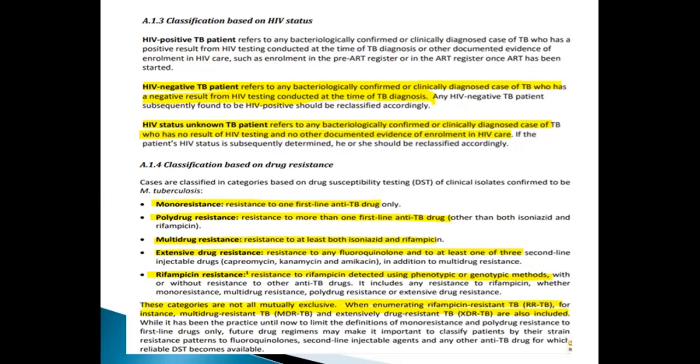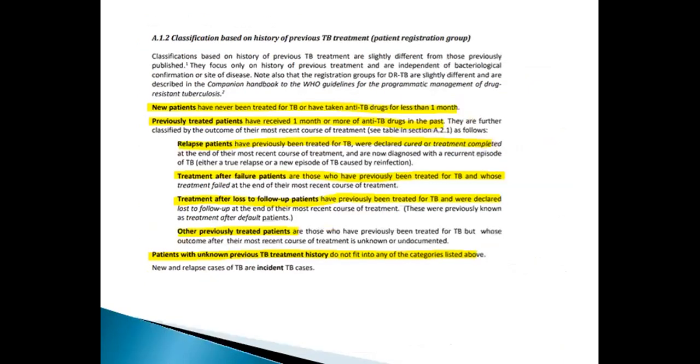Classification based on drug resistance: mono-resistant, resistant to one first-line anti-TB drug; poly-resistant, resistant to more than one first-line anti-TB drug; multi-drug resistant, resistant to at least both INH and rifampicin; extensively drug resistant, resistant to any fluoroquinolone and to at least one of the second-line injectable drugs. Rifampicin-resistant, resistant to rifampicin detected using a phenotypic or genotypic method, with or without resistance to other TB drugs. These categories are not mutually exclusive, and while enumerating rifampicin-resistant TB, for instance, MDR and XDR are also included by WHO.